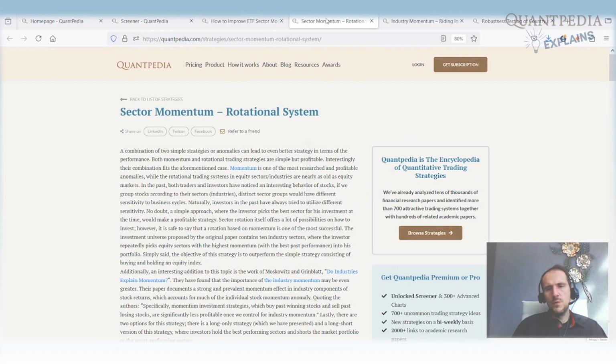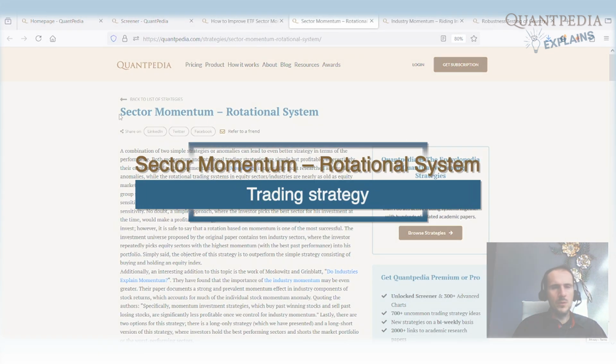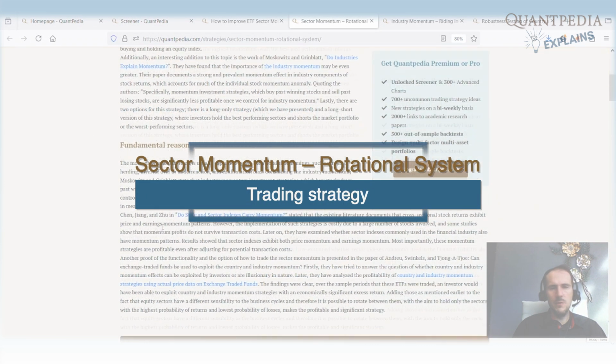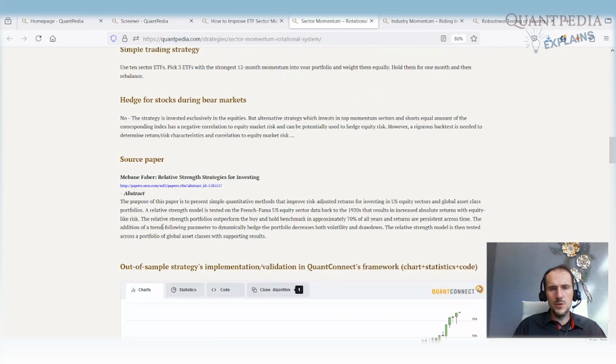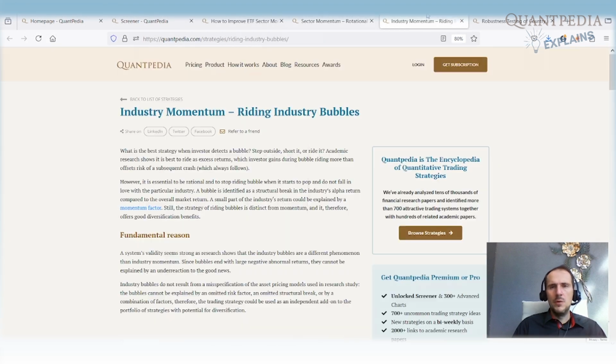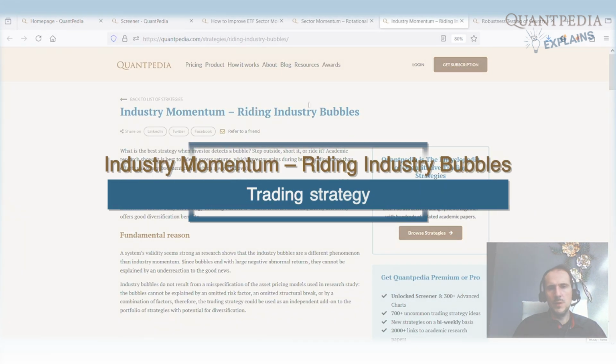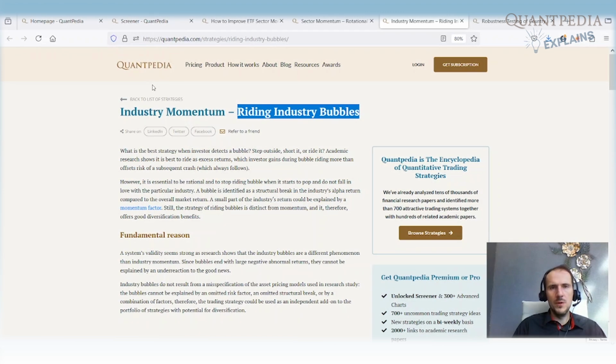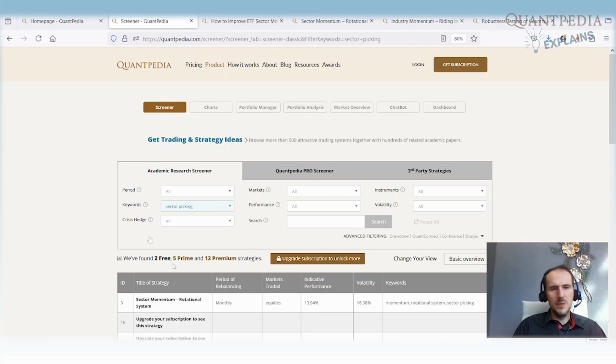We have a few of them in our database. Take a look at the sector momentum rotational system in our database, where there is a simple explanation of how the strategy looks, or you can take a look at the industry momentum, riding industry bubbles strategy in our database. Both of them are freely available. We have plus or minus 20 strategies that are related to the sector picking keyword.